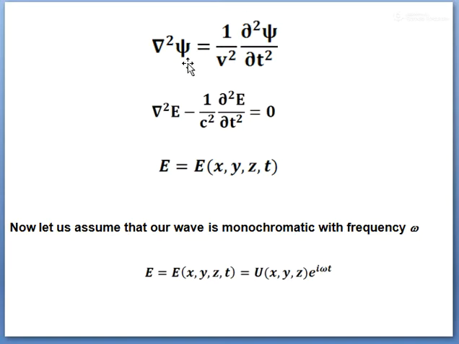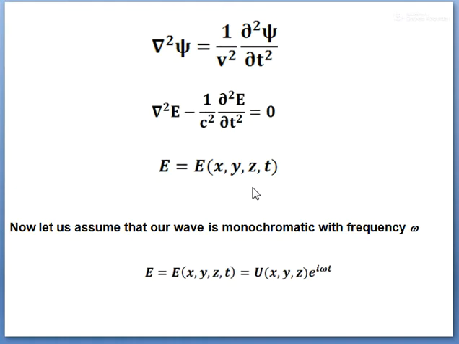So psi will be replaced by E in this equation. This differential equation is basically the Helmholtz equation. We already know that the propagation of light through any medium is governed by this differential equation. And this E must have three components, Ex Ey Ez. So E must be a function of this.